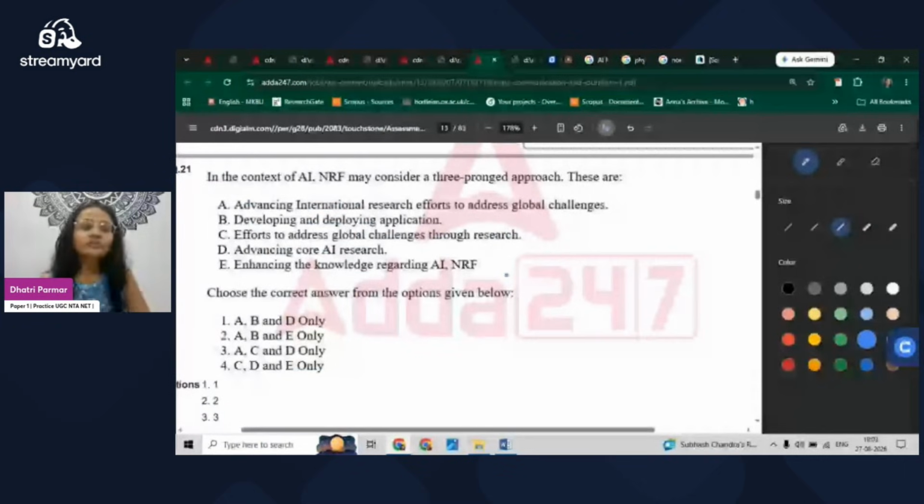Let's read the options. Advancing international research efforts to address global challenges. Yes, they are working with AI and they are addressing this. Developing and deploying application. No, they are not doing this. Efforts to address global challenges through research. Yes, the A option is also telling this. Advancing core AI research. So AI is also going to be there. And enhancing the knowledge regarding AI and RF. So they themselves are not promoting that, so that is not the option there. So A, C, and D. So option 3 is the answer in this.